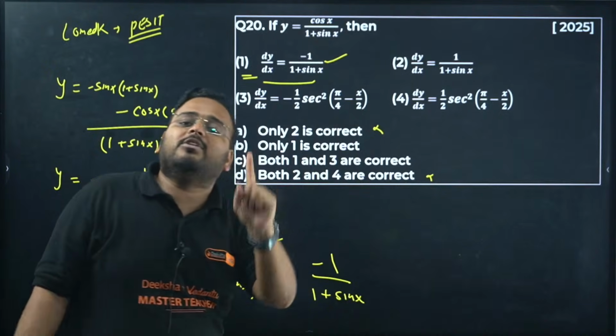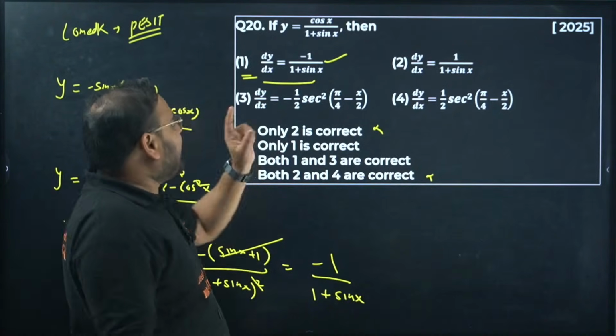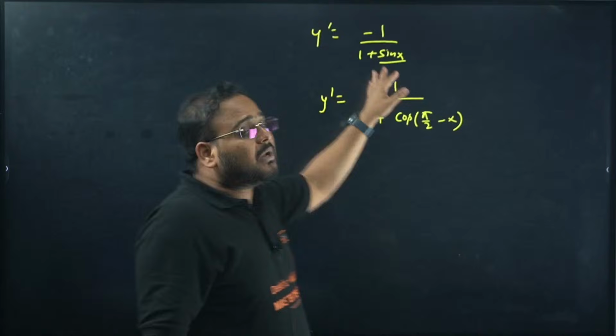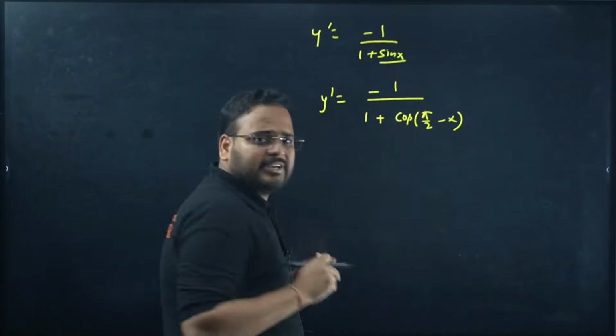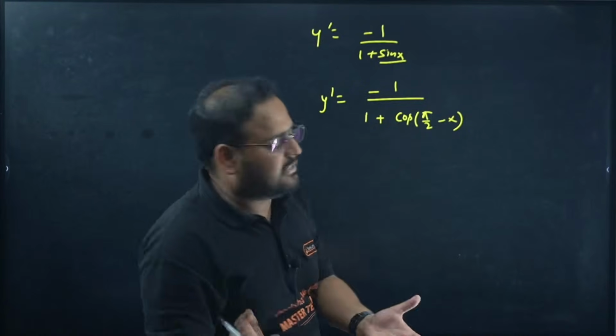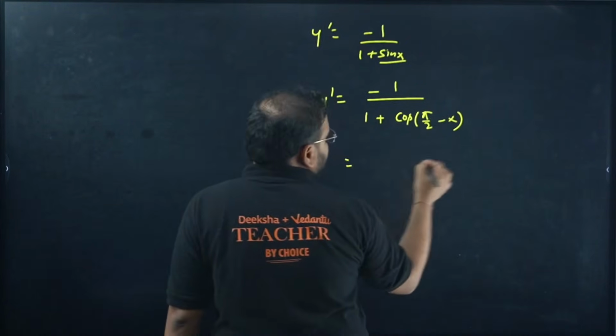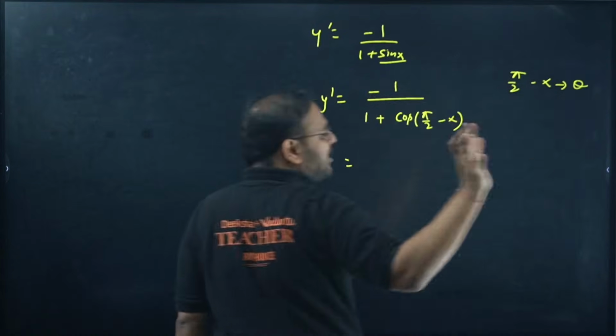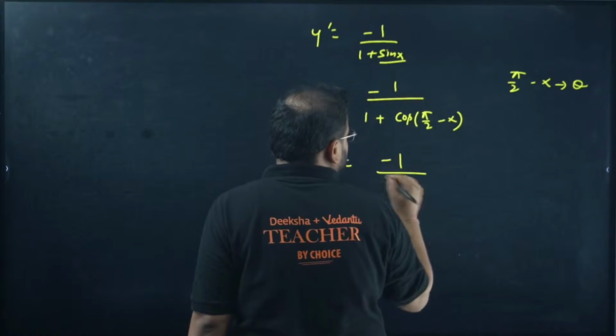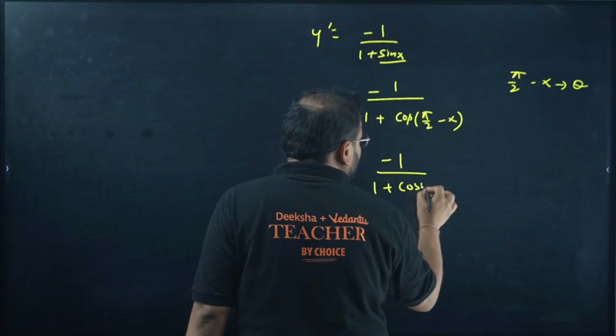Sec square will be there only if you have cos square in the denominator. I can convert this into cos if it was 1 plus cos. So write sine as cos of pi by 2 minus x. We can do that. Cos of 90 minus theta is sine theta. Okay, so let's replace one thing: pi by 2 minus x as the angle theta, just to make it easy. 1 plus cos theta I have.